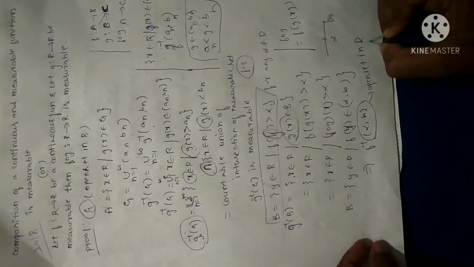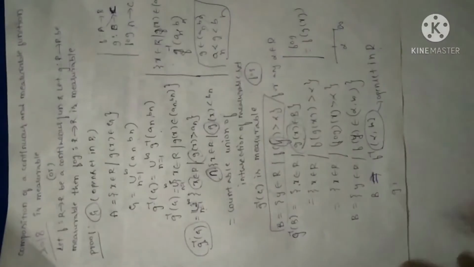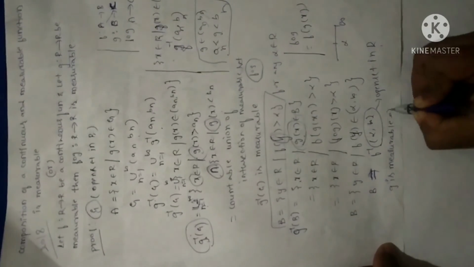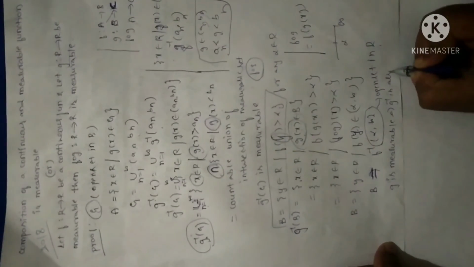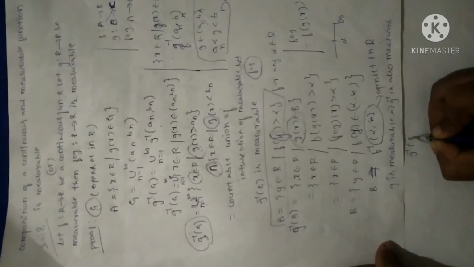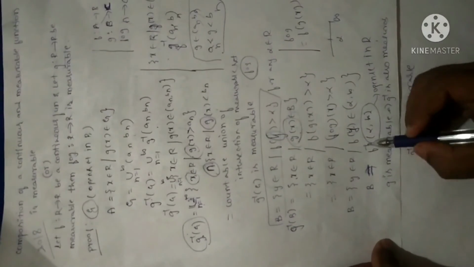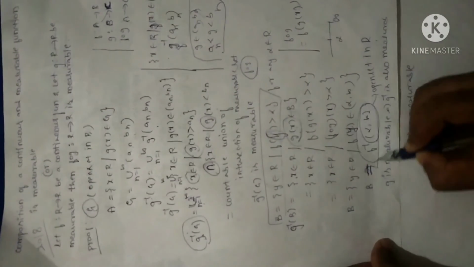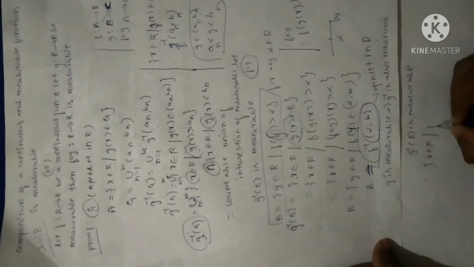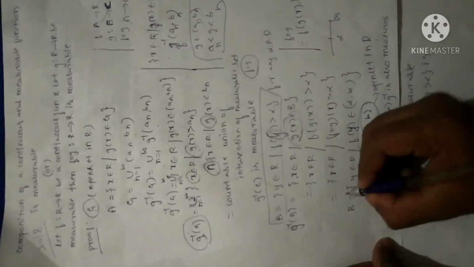R, and f is continuous. In the theorem itself it is given that G is measurable, right? So if G is measurable, as per the properties of measurable functions, G inverse of any set B is measurable. So what I have taken B as is f inverse of alpha to infinity. So I can write that the set of x belonging to R such that f o g of x is greater than alpha is also measurable. This set is measurable, right?